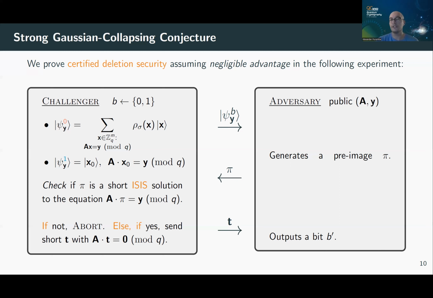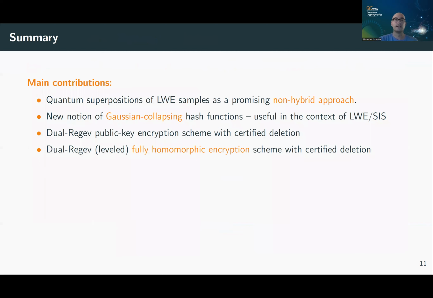And unfortunately, I don't know how to prove this under standard assumptions. And I give some ideas how one could prove it. And I also give something called an entropic uncertainty relation that rules out a large class of natural attacks that could break this conjecture. Okay, so this brings me to the summary.